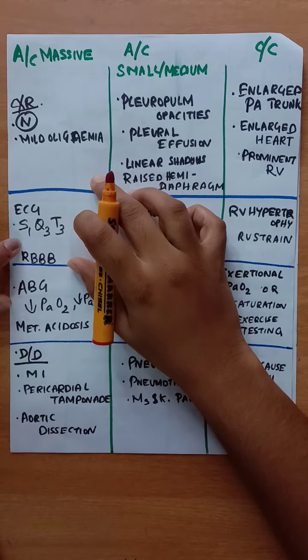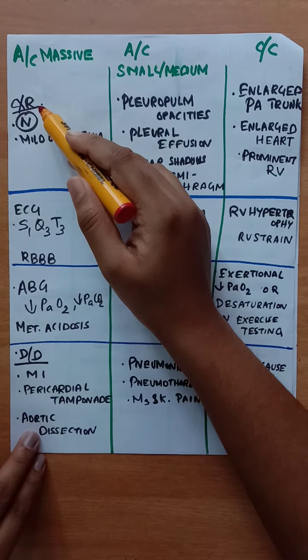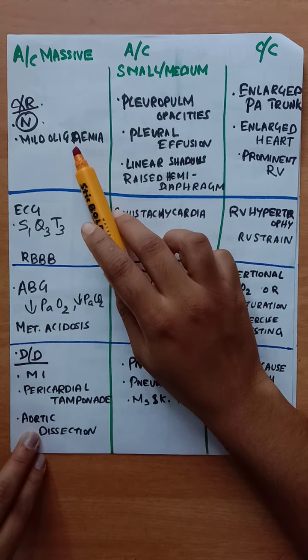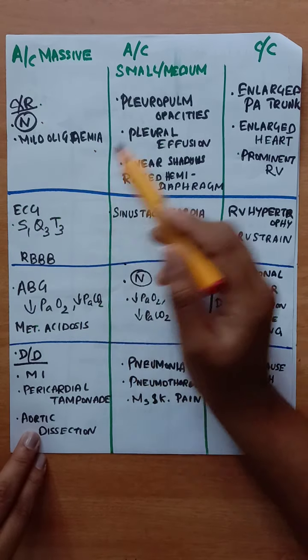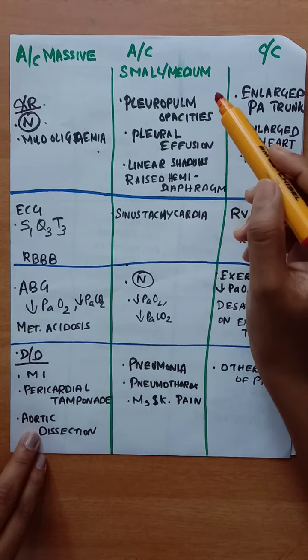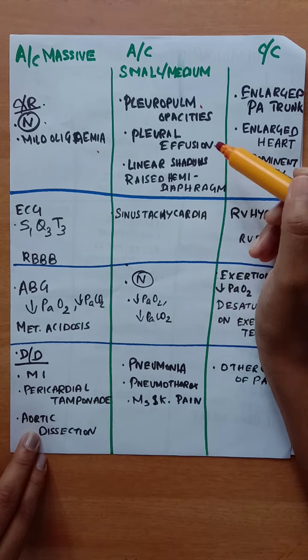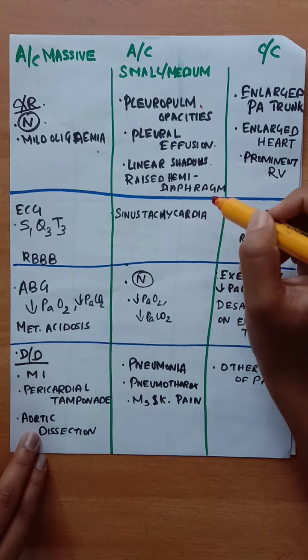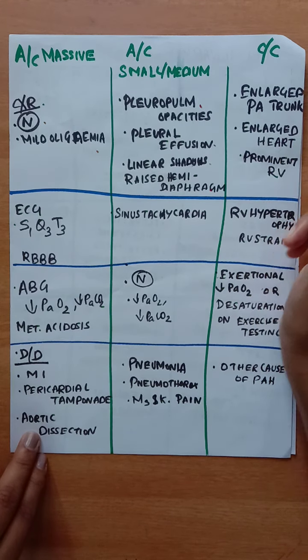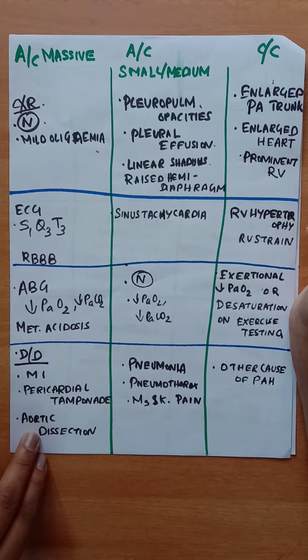And chest X-ray features. In acute massive pulmonary embolism, chest X-ray can even be normal, or there will be mild oligemia only. And in acute small or medium pulmonary embolism, there will be pleuropulmonary opacities, pleural effusion, linear shadows, and raised hemidiaphragm. And in chronic pulmonary embolism, there will be enlarged pulmonary artery trunk, enlarged heart, and prominent right ventricle.